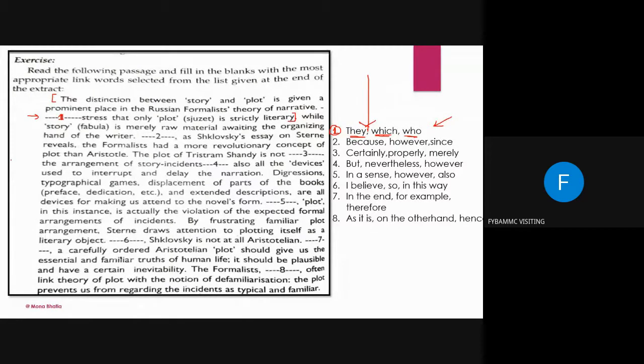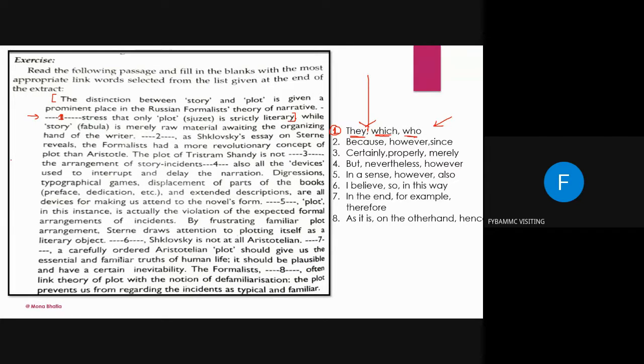So the answer will be which, because who होता है person के लिए. But we are right now talking about theory of narratives, which states that, which stresses that. Okay?